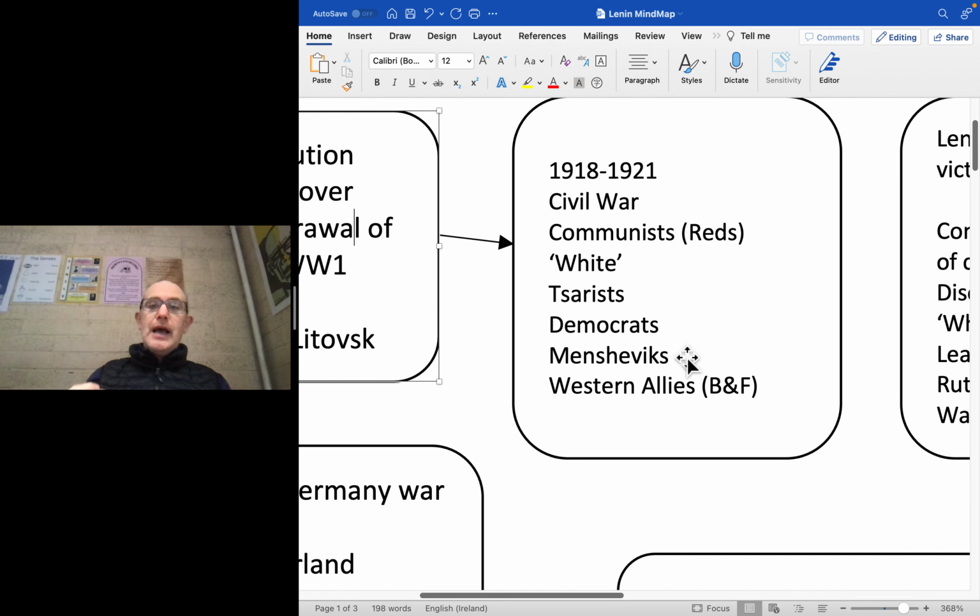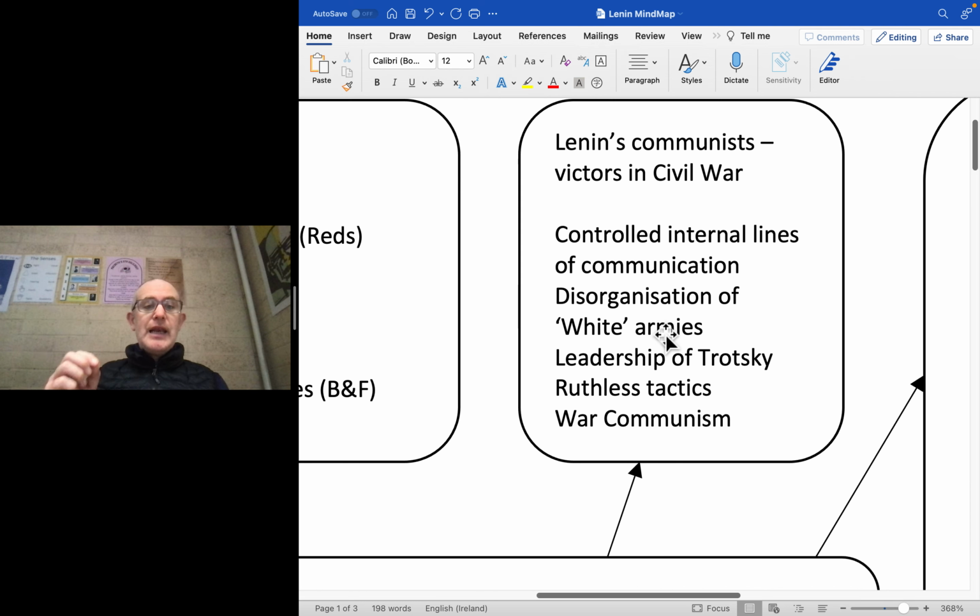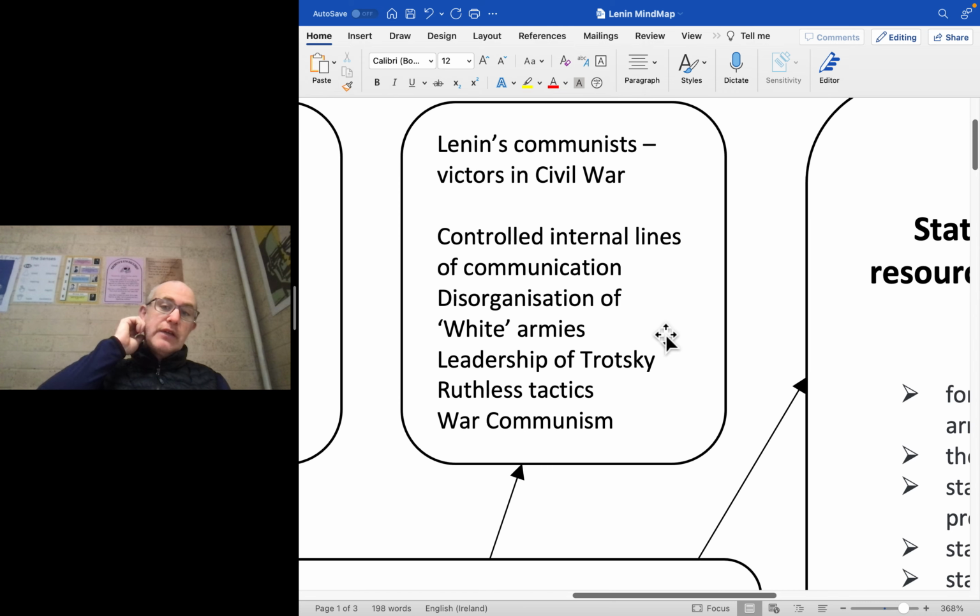The Civil War lasted between 1918 and 1921. The communist forces were called the Reds. The opposition were called the Whites, and they were made up of different disparate groups. So the Tsarists, people who wanted to restore the old regime, Democrats who wanted to turn Russia into a modern republican democracy, some Mensheviks who were opposed to the Bolsheviks. Western allies, Britain and France, sent troops because they didn't want the spreading of revolution to their countries. But essentially, the Whites were too weak to fight the very well organised and motivated communists, and Lenin's communists were victors in the Civil War.